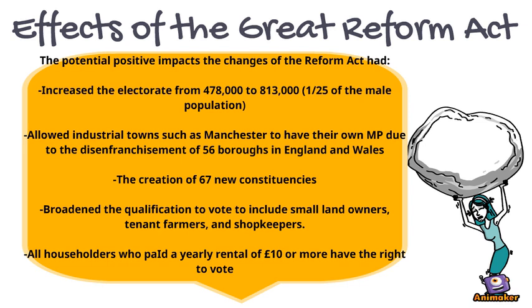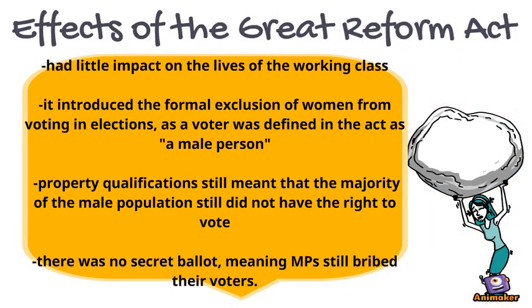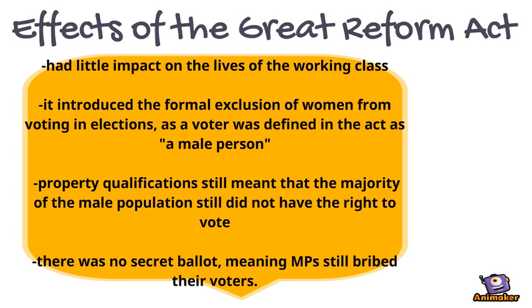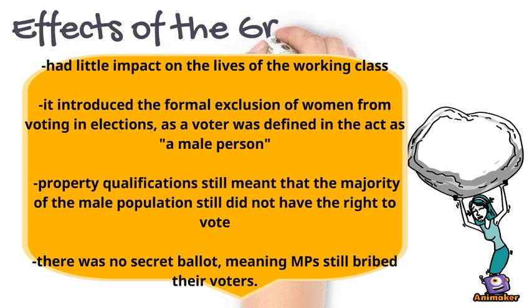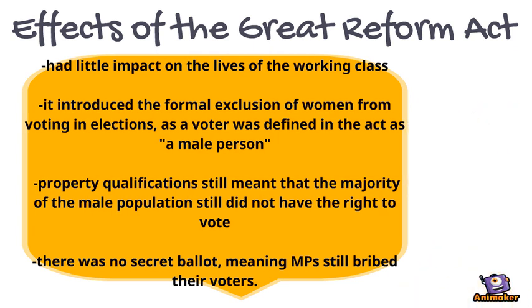right to vote. The potentially negative effects of the Great Reform Act include the fact that it had little impact on the lives of the working class, and it introduced a formal exclusion of women from voting in elections, as a voter was defined in the Act as a male person. Before 1832, occasionally there was a woman who was able to cast her vote.